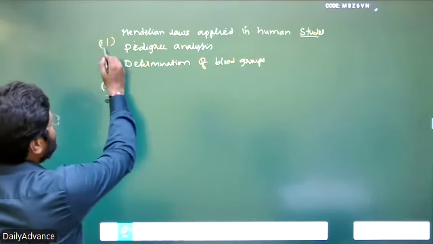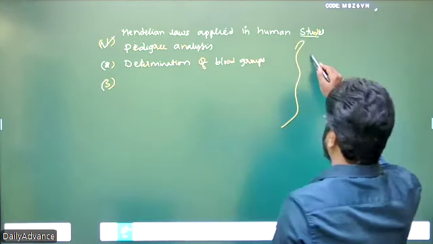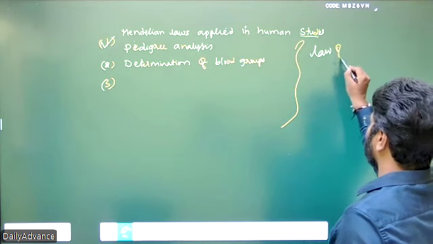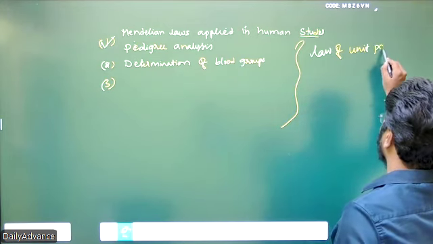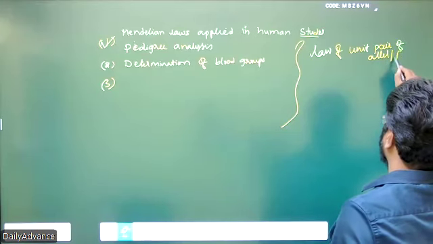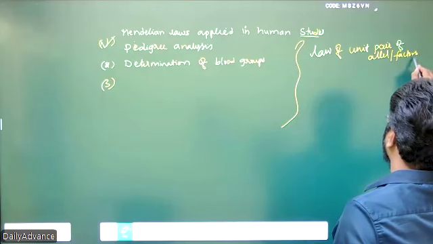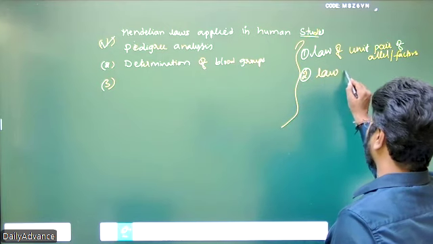So pedigree analysis. So we have four laws, right? Mendel's laws are the law of unit pair of alleles or factors, the law of dominance and recessive, and the law of segregation.